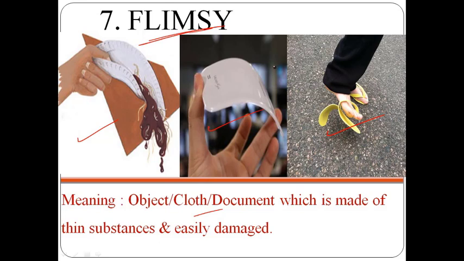How to remember the meaning of this word? So flimsy is there, so I'm taking it as film. Think of an actor, Dhanush. He looks very thin in the movies, right? So this is how I am going to remember the meaning of this word. Example: flimsy table, flimsy construction, flimsy wooden hut, flimsy dress, flimsy building. Let's move towards the next point.